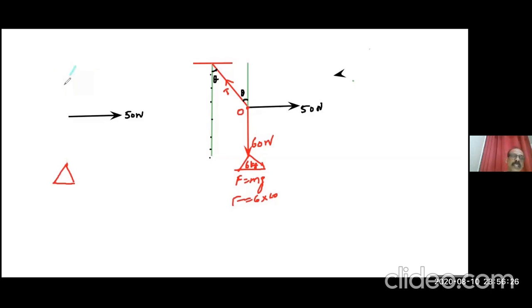Now see, this is the way we are going to solve it. You have to choose the force or vector at an angle. See, 50 Newton is exactly horizontal. It has no other component. 60 Newton is actually vertically down. It has no angles, no components. But tension is at an angle. It can have components. That means this tension we can resolve into 2 components. One component in this direction, another component in this direction.